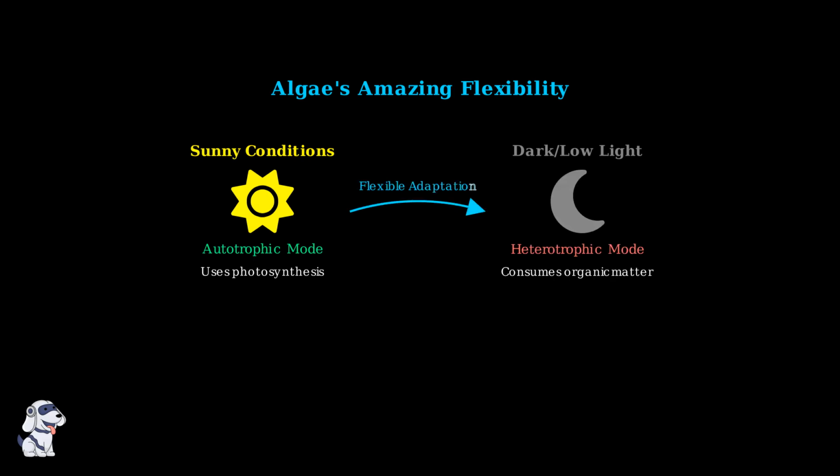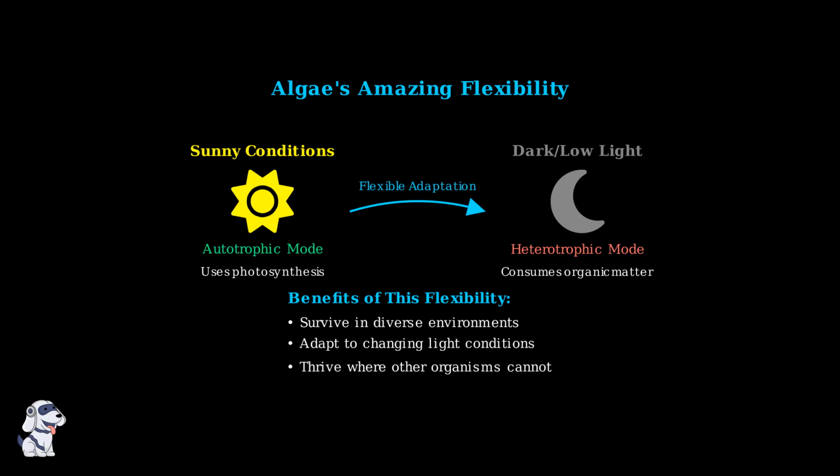When sunlight is abundant, algae can use their autotrophic mode, performing photosynthesis to make their own food. But when light is scarce or unavailable, they can switch to heterotrophic mode, consuming organic matter from their environment. This incredible flexibility gives algae several major advantages. They can survive in diverse environments, quickly adapt to changing light conditions, and thrive in places where other organisms simply cannot survive. This adaptability is one reason why algae are found in virtually every aquatic environment on Earth.